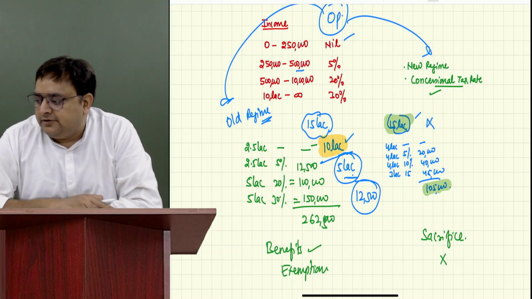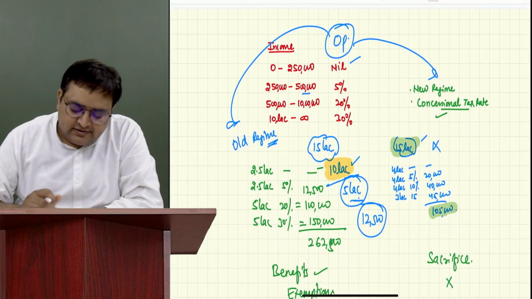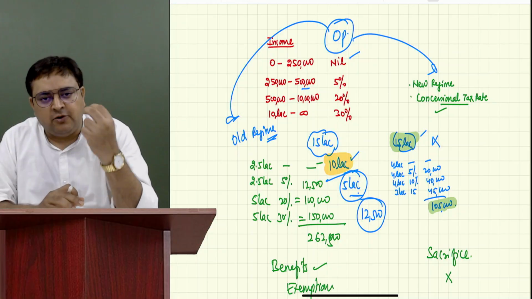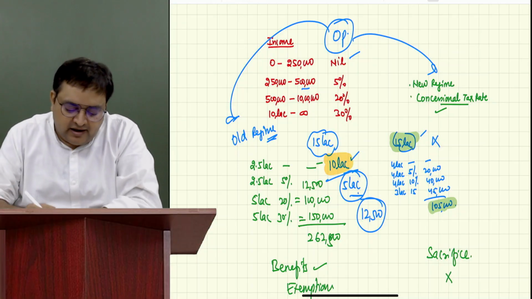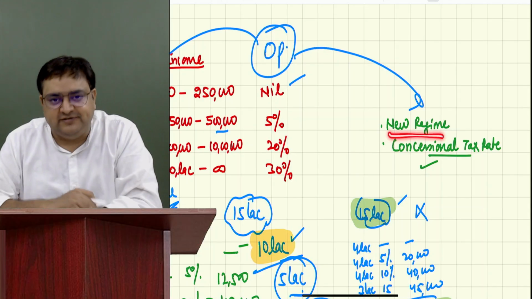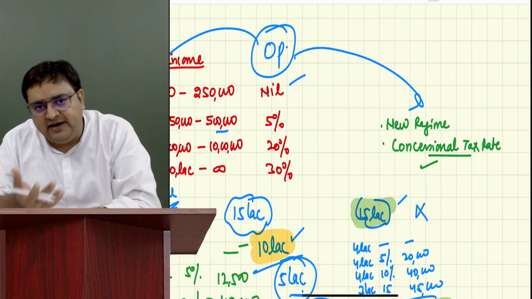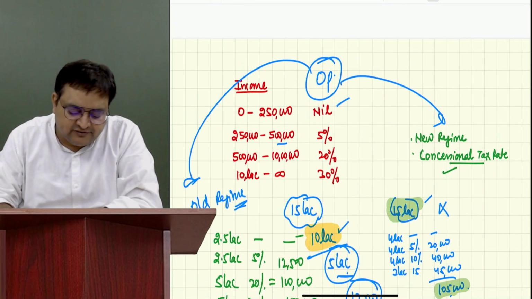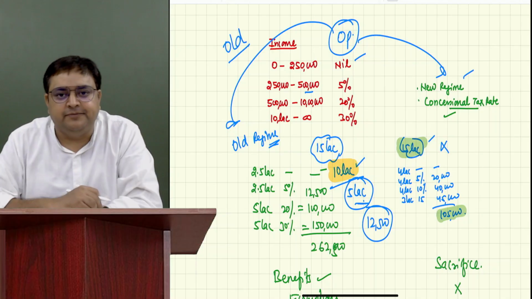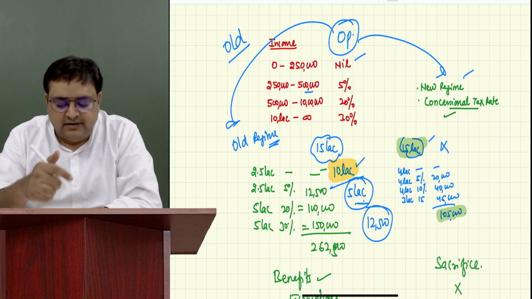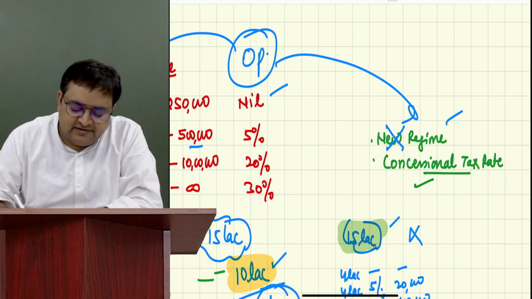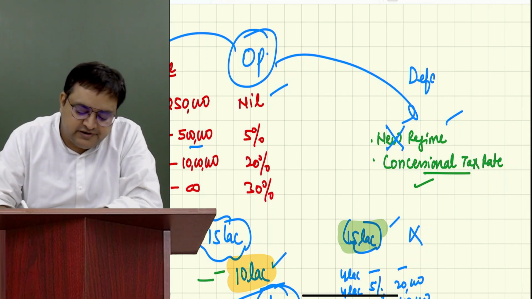Yes, sir. So now what they did is, since the last 3-4 years, they are running two parallel regimes. Now there are two regimes. Earlier, when this regime was introduced, they gave it the name new regime. The second year also they gave the name new regime, and this was called the old regime. People used to call it the old regime. This is the new regime. Last year, they dropped this name new. They have given this regime the name default regime.